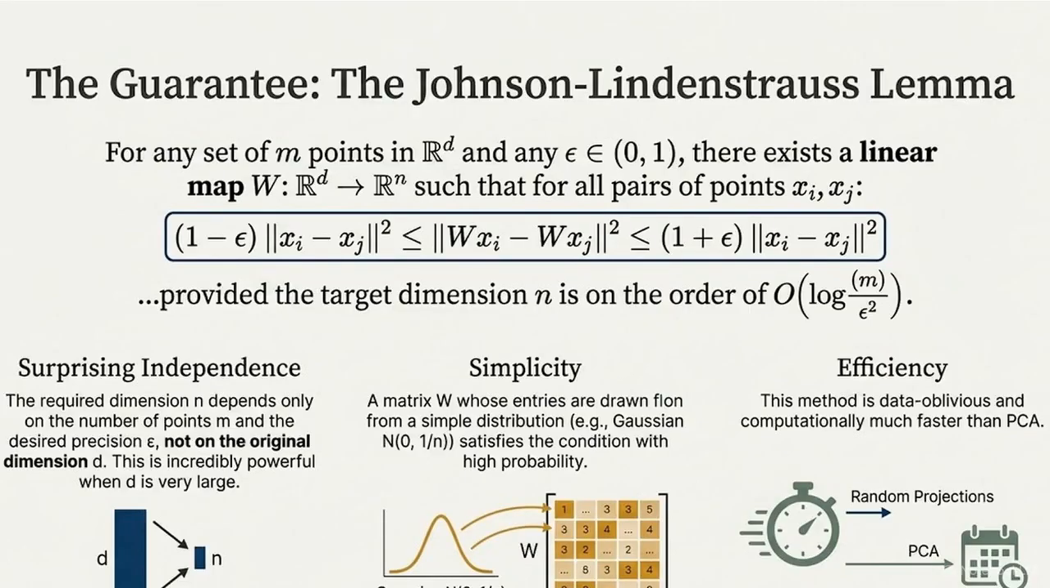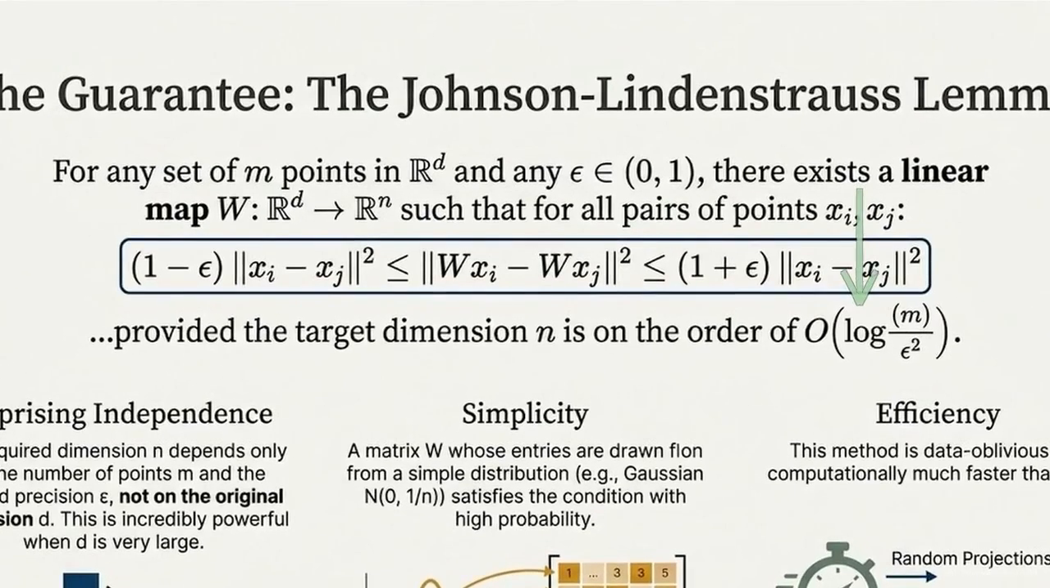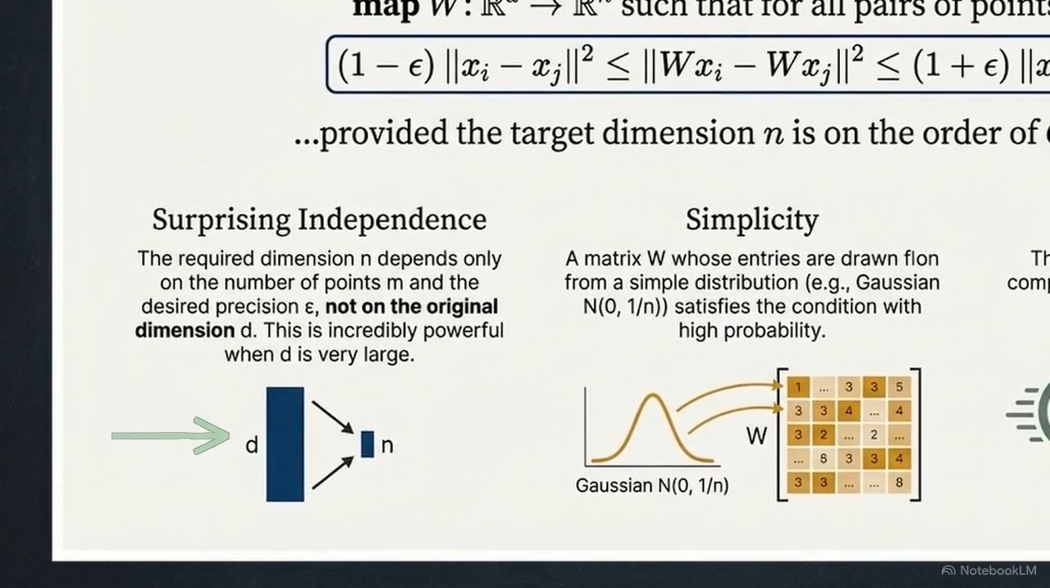It proves there is a linear map, W, that keeps the ratio of projected distances to original distances very close to 1. The formula for the target dimension, n, depends only on the number of points, m, and the desired precision, epsilon. Note that the original dimension, d, is not part of the requirement. The size of the starting space does not dictate the size of the final representation.